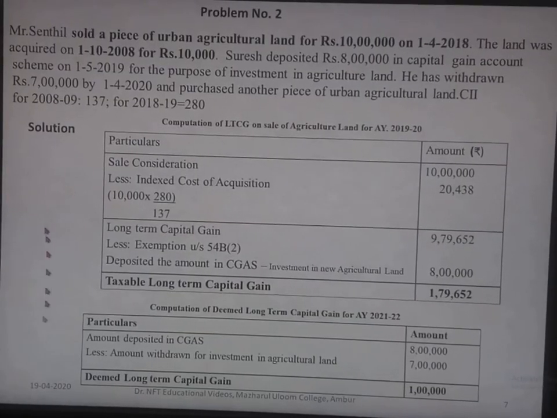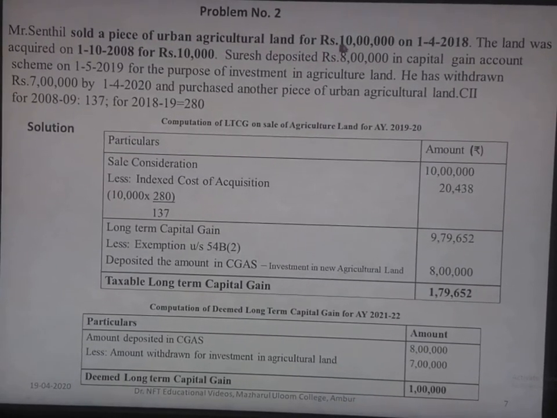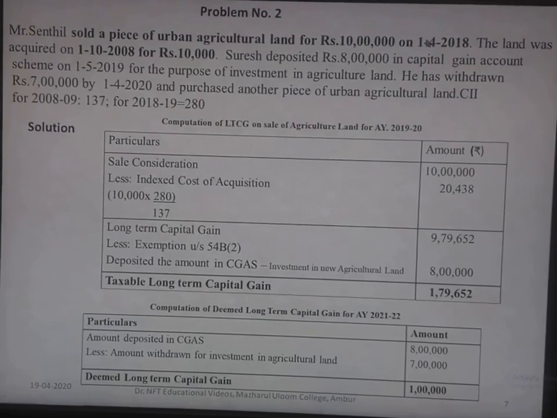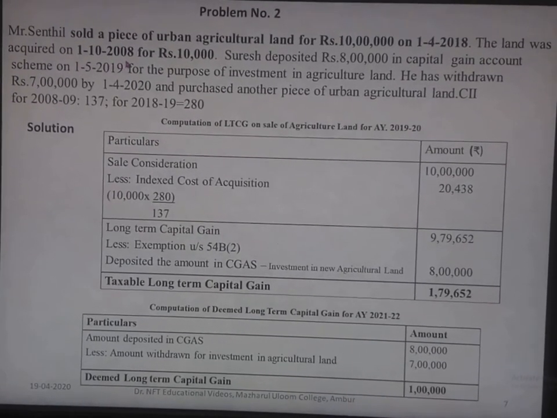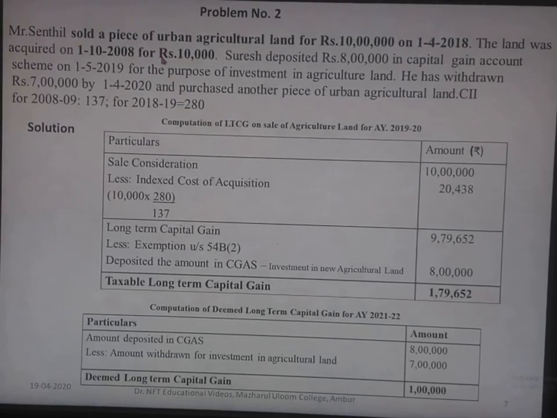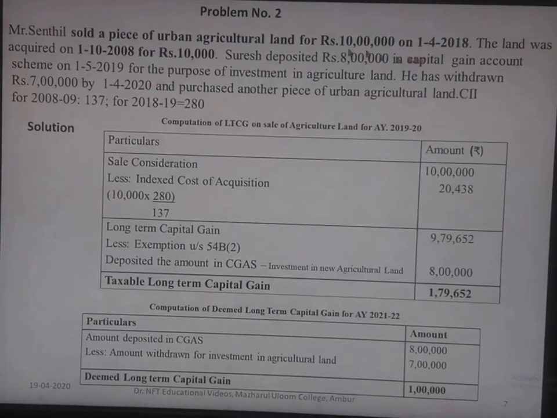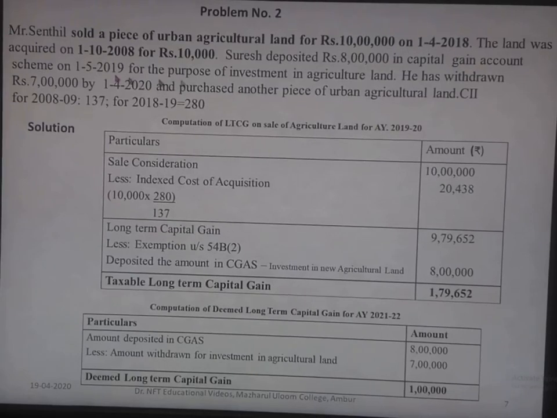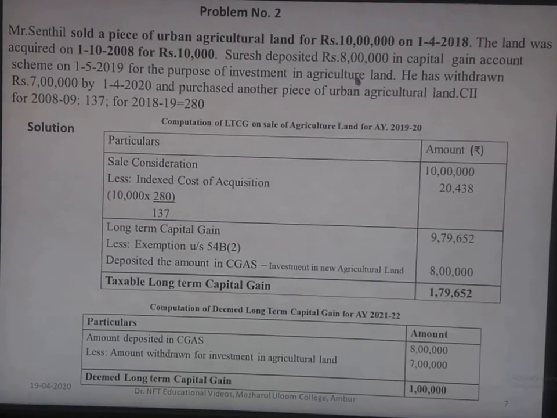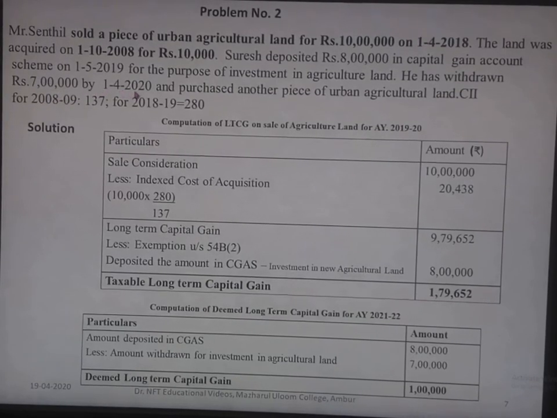Problem number 2. Mr. Sendil sold a piece of urban agricultural land for rupees 10 lakh on 1/4/2018. The land was acquired on 1/10/2008 for rupees 10,000. Suresh deposited rupees 8 lakhs in capital gain account scheme on 1/5/2019 for the purpose of investment in agricultural land. He has withdrawn 7,000 by 1/4/2020 and purchased another piece of land,